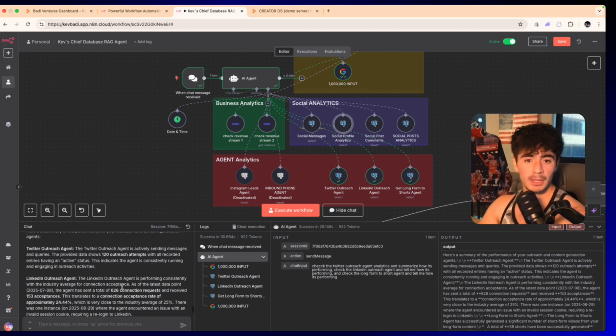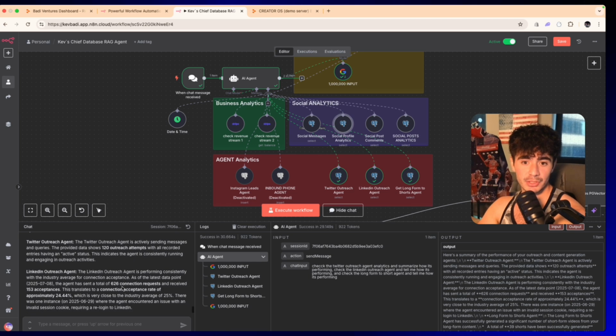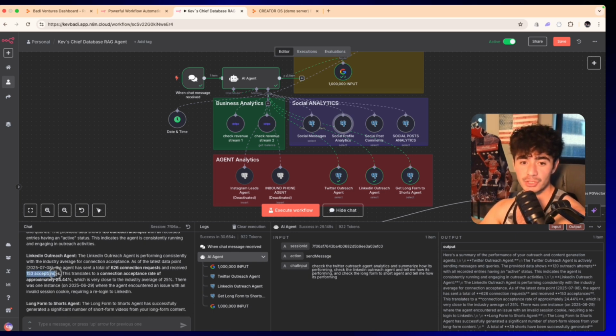So here we go. Here's a summary of the performance of your outreach and connection and content generation agents. Twitter outreach agent. The Twitter outreach agent is actively sending messages and queries. The provided data shows 120 outreach attempts with all recorded entries as having an active status, meaning we've already generated 120 connections with this agent's workflow, but the actual projection is around 153 acceptances.